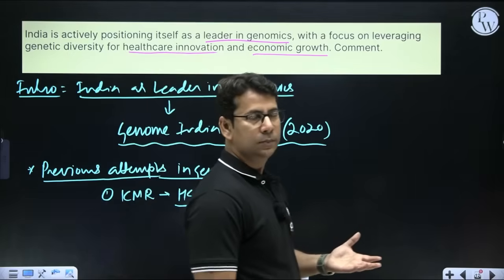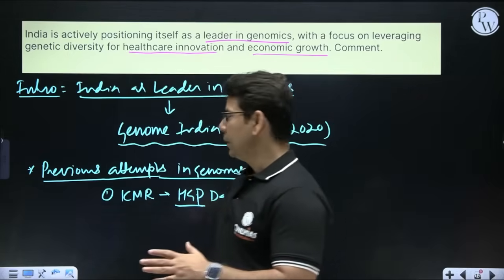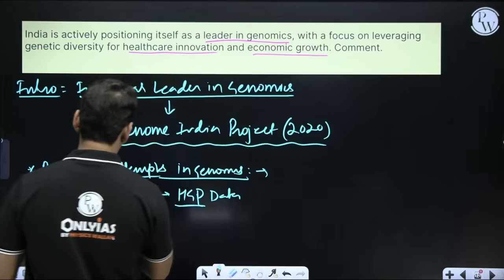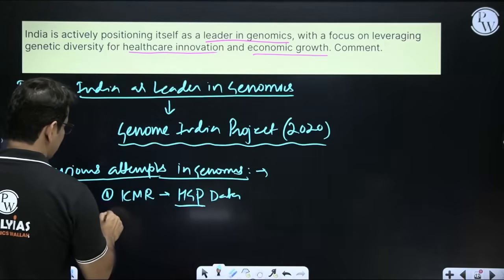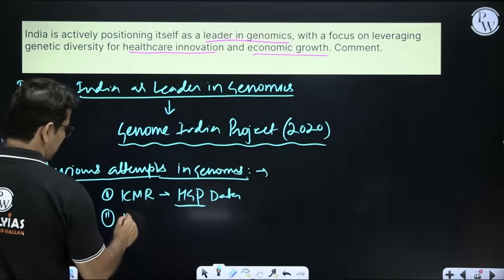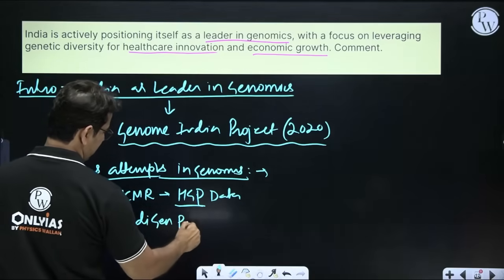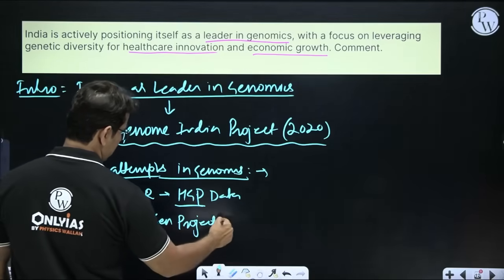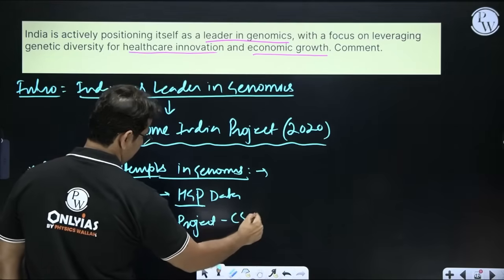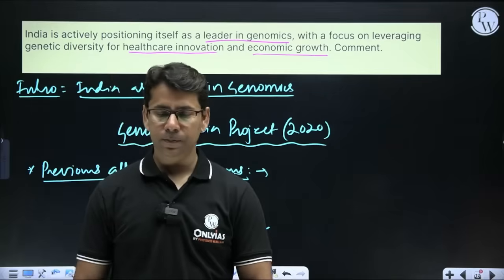Second thing, once we studied the HGP data, we realized that we should go for our own data set of the Indian population. Then we started something called the INDIGEN project by CSIR. And we have done some work over there also.